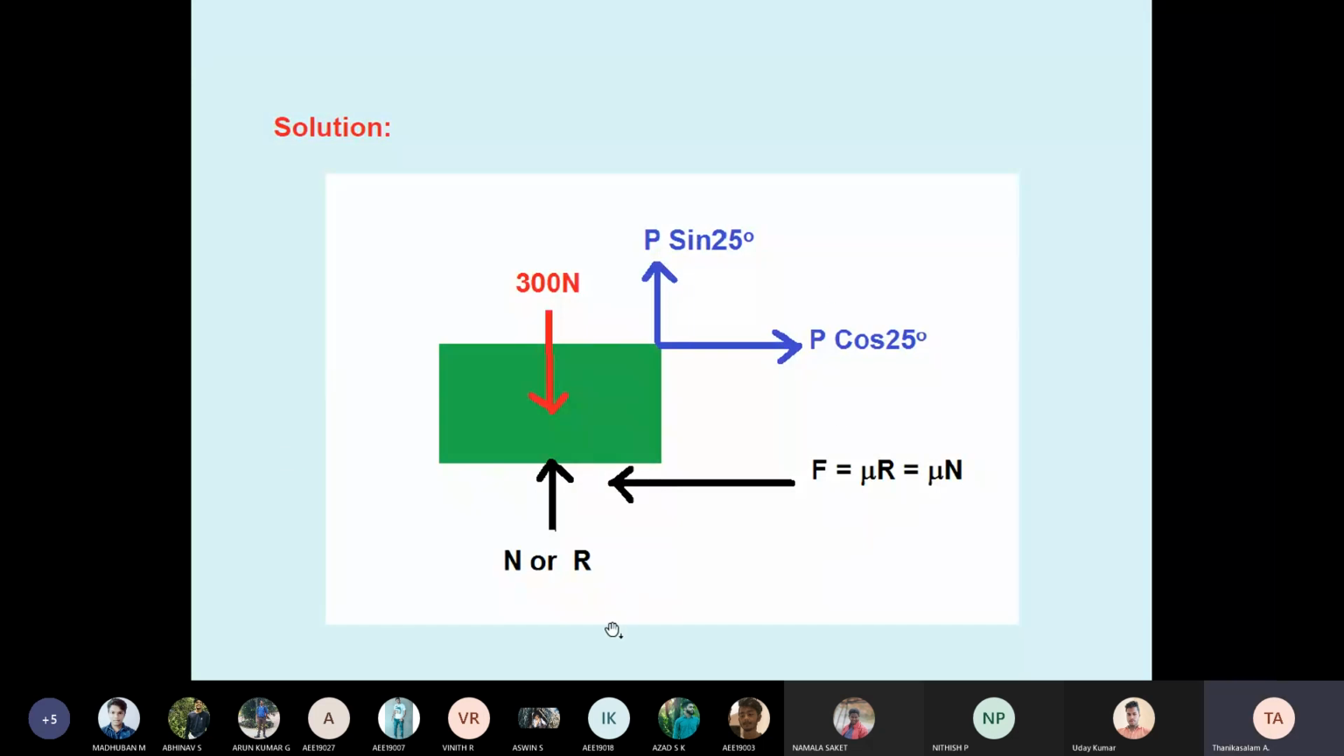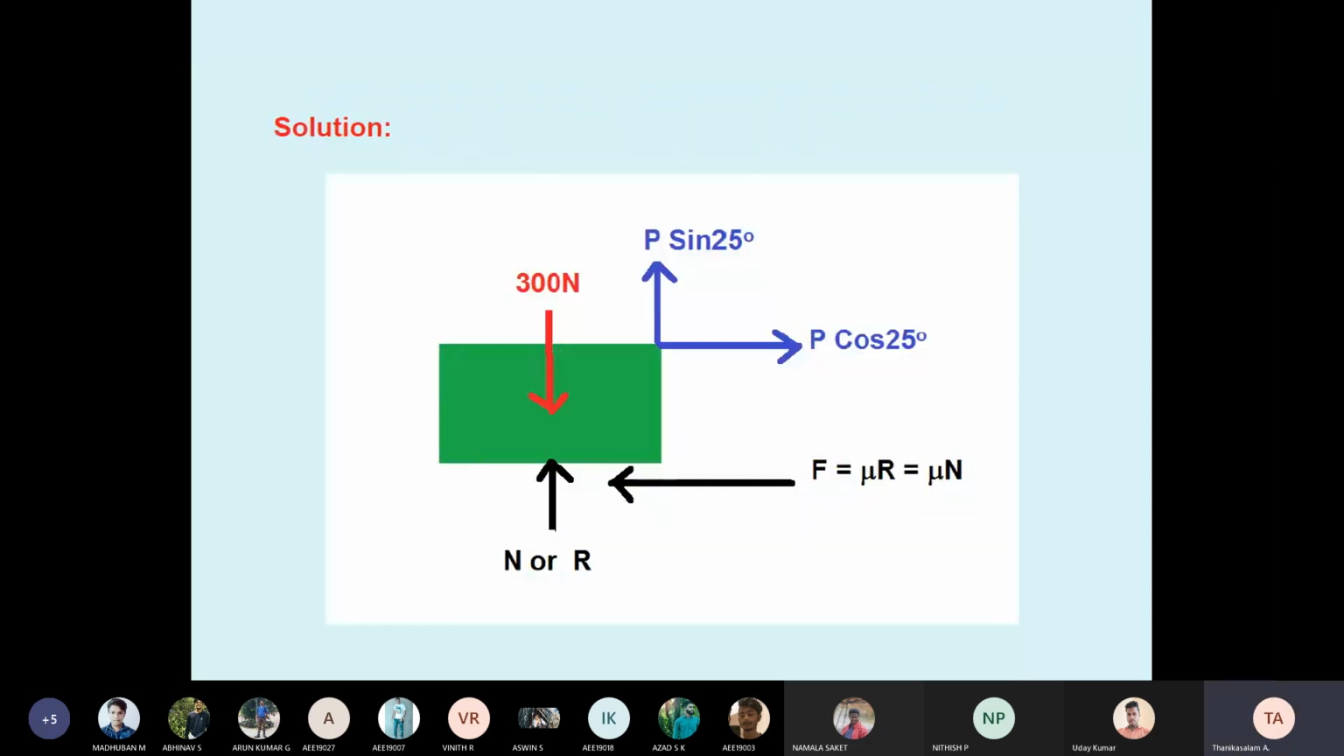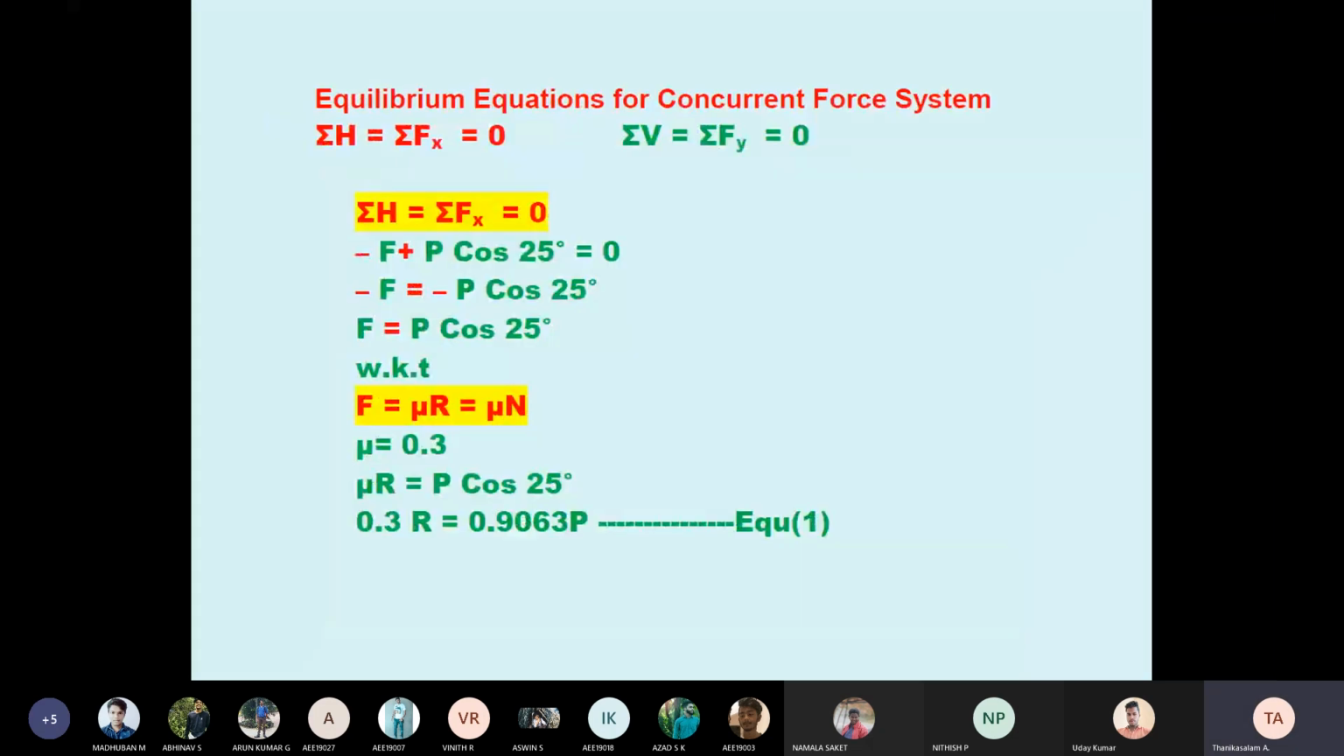Okay, so this is the free body diagram. We have equilibrium equations: summation of Fx equal to 0, summation of Fy equal to 0. So minus F plus P cos 25 equal to 0. Take P cos 25 to the right side, therefore minus minus cancel, and F equal to P cos 25.